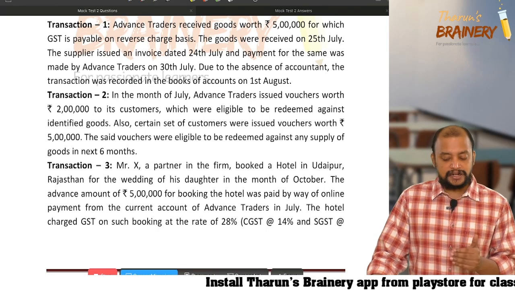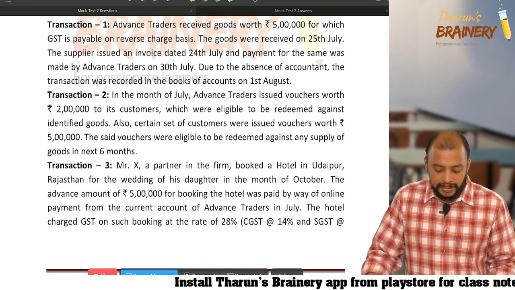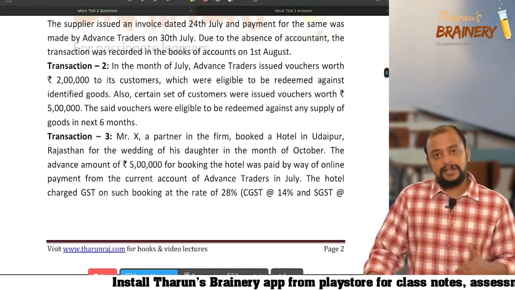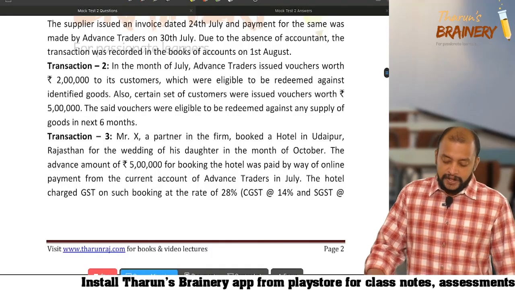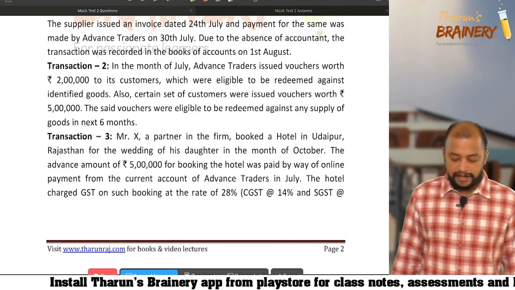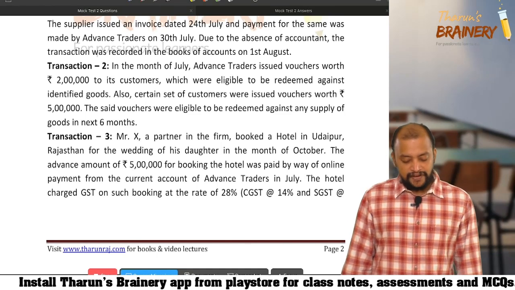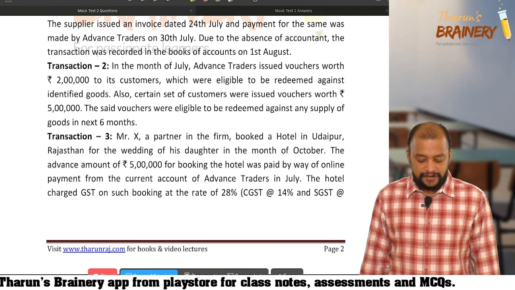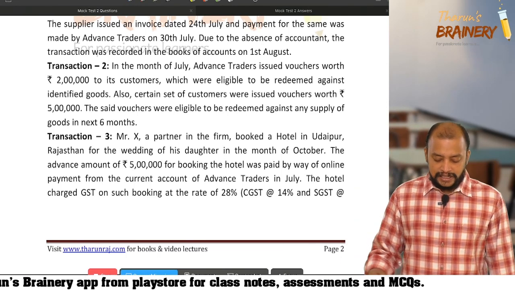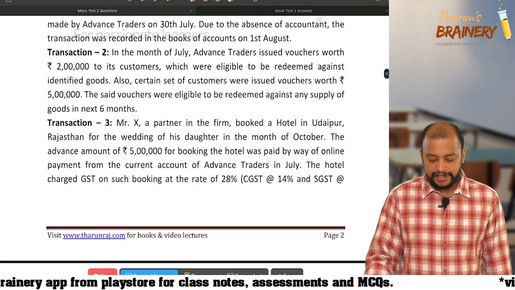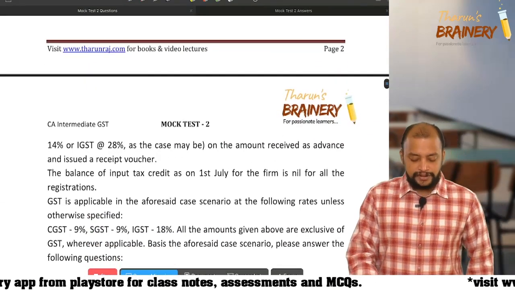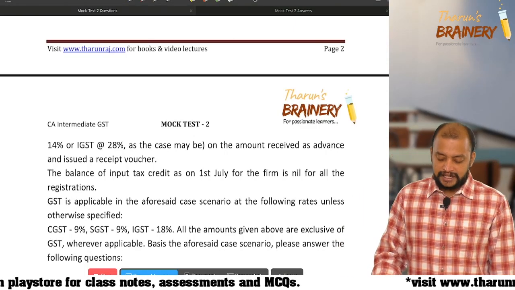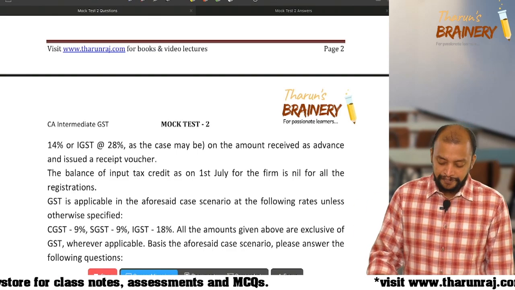Transaction 3: Mr. X, a partner in the firm, booked a hotel at Udaipur, Rajasthan. Where are they located? Rajasthan. Even the hotel is booked in Rajasthan for the wedding of his daughter in the month of October. The advance amount of 5 lakhs for booking the hotel was paid by way of online payment from the current account of Advanced Traders in July. The hotel charged GST on the booking at the rate of 28% on the amount received as advance and issued a receipt voucher.